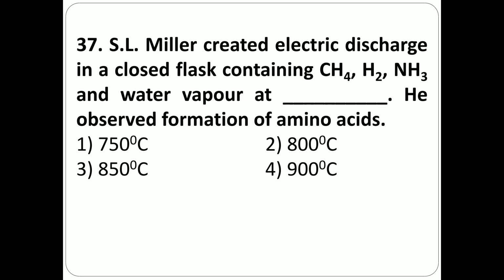Question number 37. Stanley Miller created electric discharge in a closed flask containing CH4, H2, NH3 and water vapors at dash. He observed the formation of amino acids. First option 750 degrees centigrade temperature, option 2 800 degrees centigrade temperature, third option 850 degrees centigrade temperature, fourth option 900 degrees centigrade temperature. The correct answer is the second option, 800 degrees centigrade temperature.